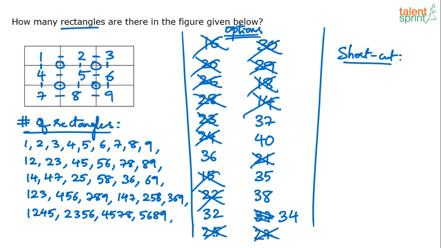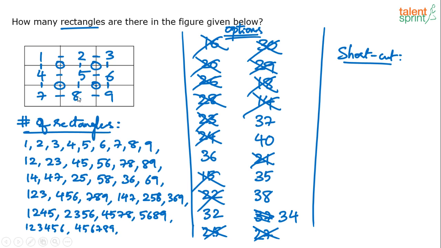So 6 units means what? 1, 2, 3, 4, 5, 6. And 4, 5, 6, 7, 8, 9. Then, see, this top section is done, bottom section is done. Horizontally we have done. Now do vertically also.